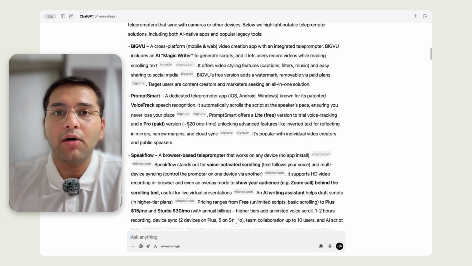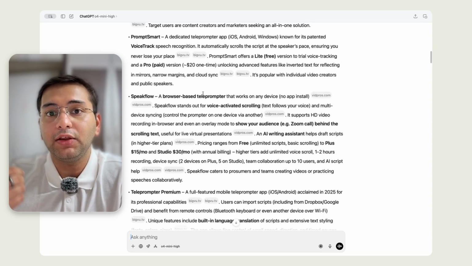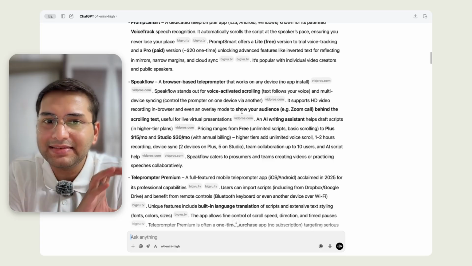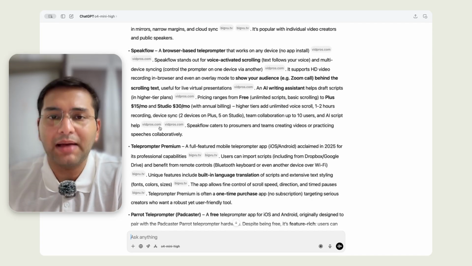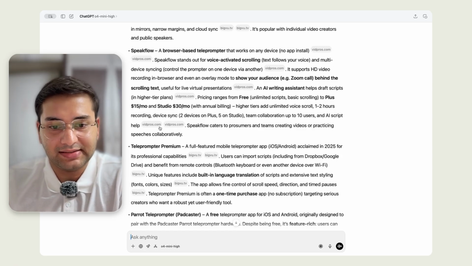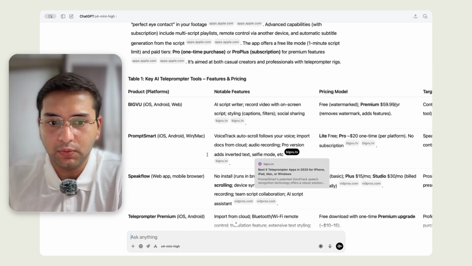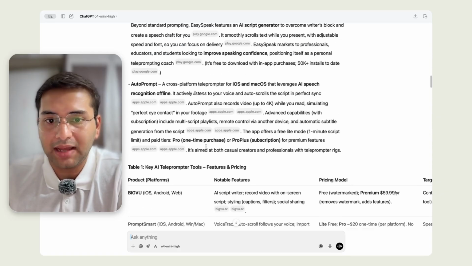It helps me understand how many of these tools have overlapping features, how many do not overlap with my idea, and whether there is truly a space for me to fit in. I'm not going to dive into each of these tools. I'm just going to scroll through quickly, but it gives me a very nice table, which summarizes all of this textual information into tabular format.